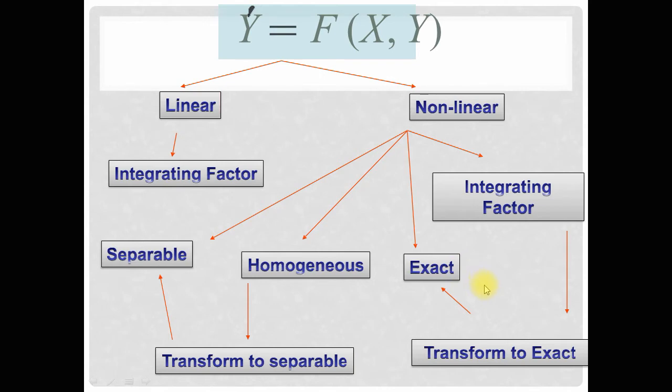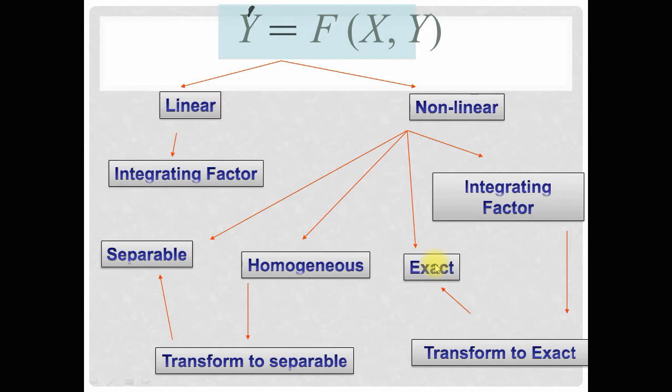We have already discussed these two types of differential equations: how we can solve a differential equation by separation of variables, and how we can solve the homogeneous first order differential equation. Now we are going to discuss the solution of exact differential equations. What is an exact differential equation? This is the first question of this lecture.